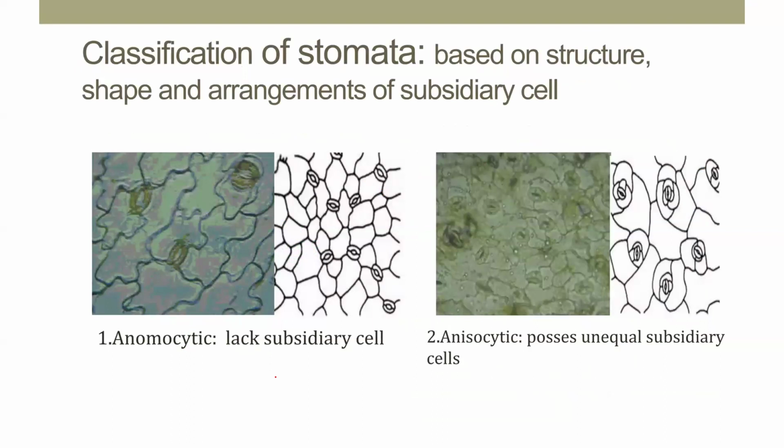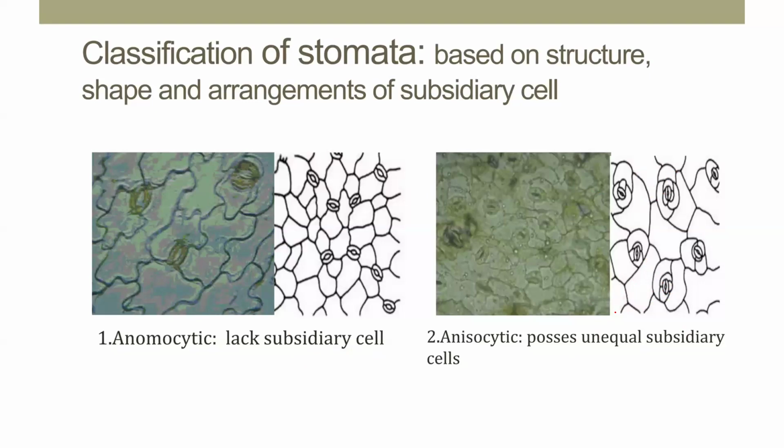Anomocytic, which lacks subsidiary cells. Here the stomata is made up of only guard cells, and the subsidiary cells are absent. Another one is the anisocytic, which possesses unequal subsidiary cells. Here the guard cells are surrounded by subsidiary cells, but they are unequally distributed. One is smaller and two are larger, like that, anisocytic.